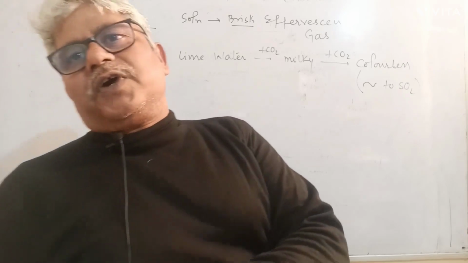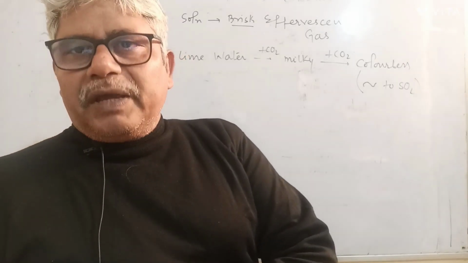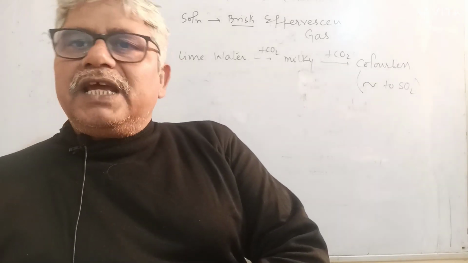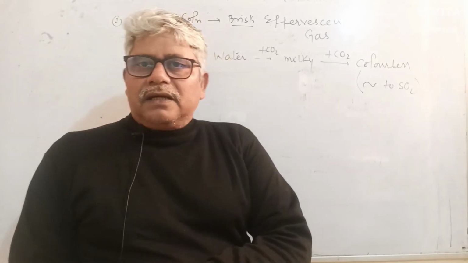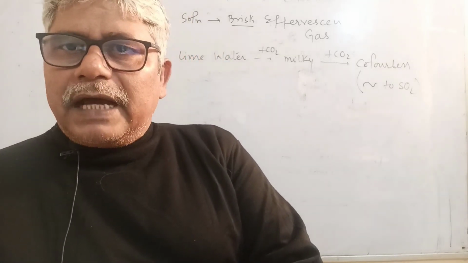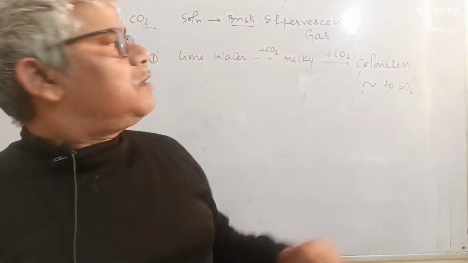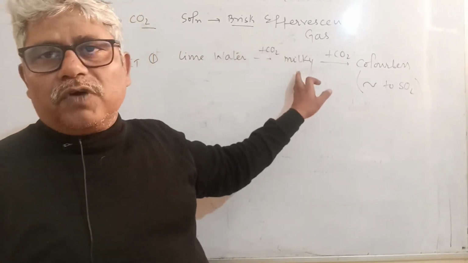Read the question paper very carefully. Name a gas other than sulfur dioxide which turns lime water milky. Answer is not CO2. The answer is carbon dioxide.